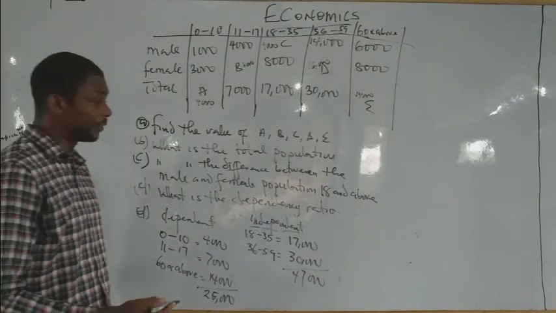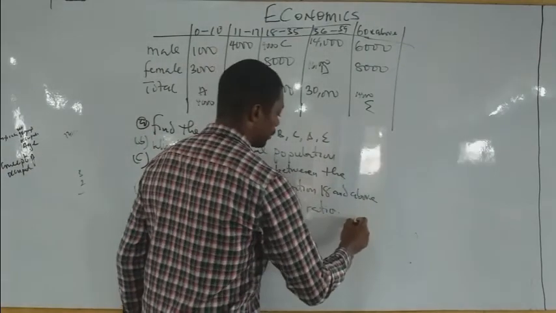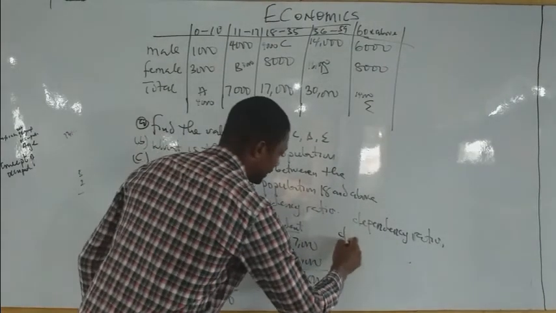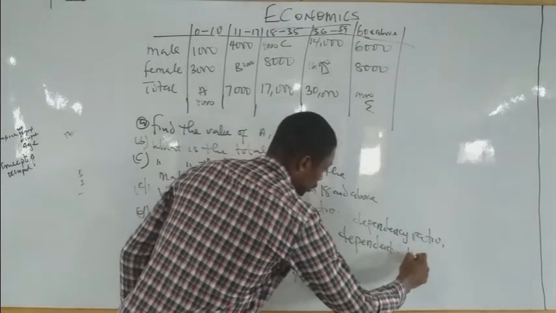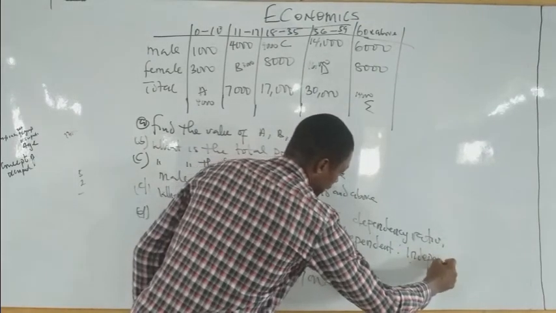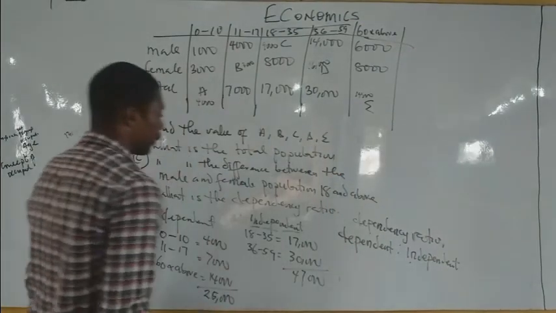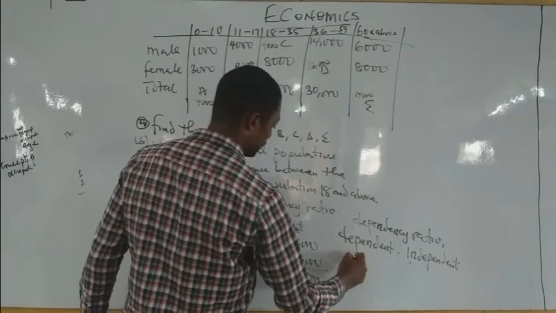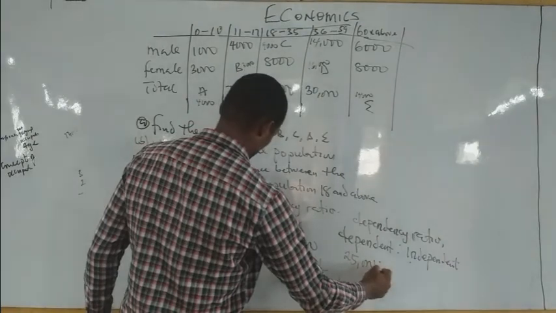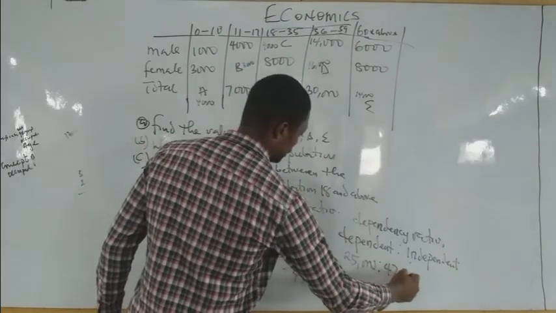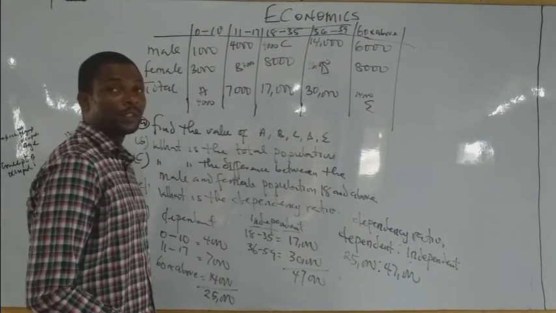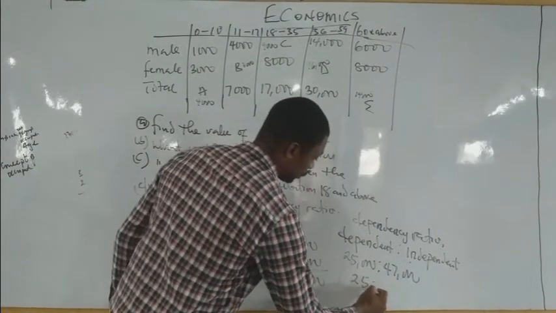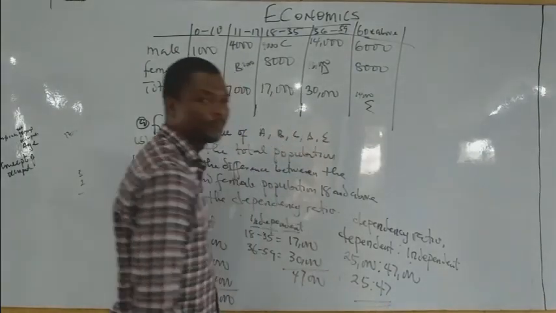So what is the dependency ratio? I can come over to write my dependency ratio as dependent ratio independent. I hope you have not forgotten that formula. What is dependent there? That will be 25,000 ratio 47,000. That will give us 25 ratio 47. Thank you.